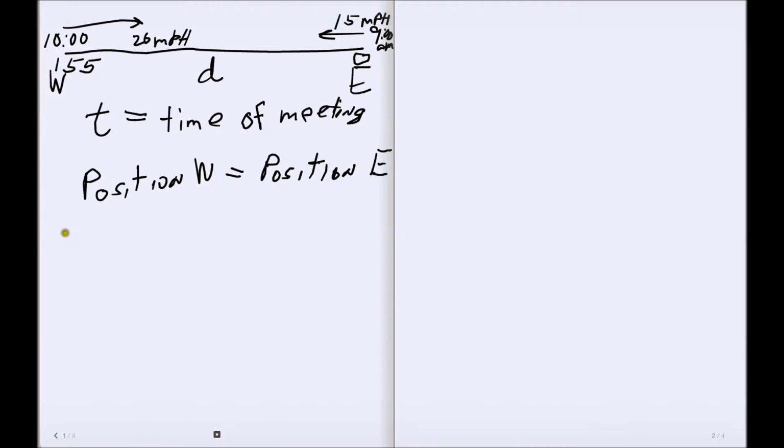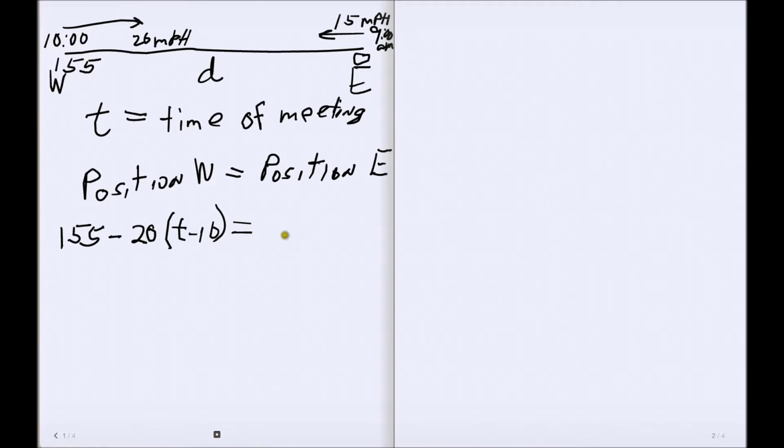Well, Will's position is initially 155 miles, and he's going in a negative direction, going east to Ed at 20 miles per hour. The time that he's traveling is really T minus 10 hours because he starts at 10 o'clock. So that's his position as a function of time.